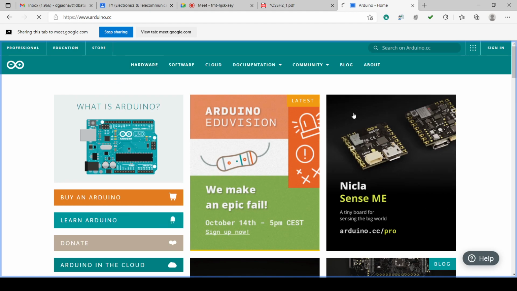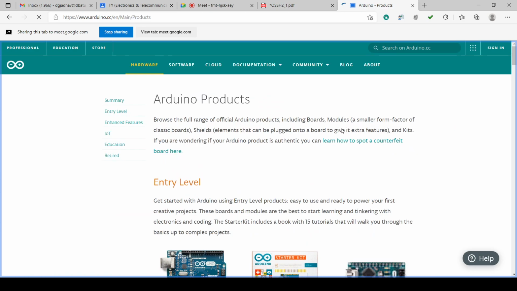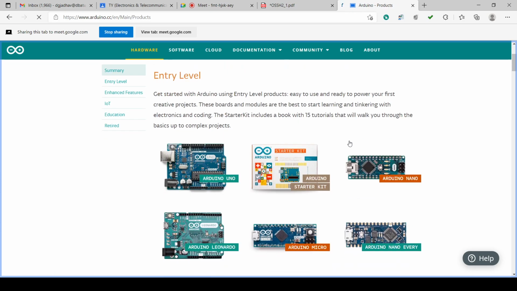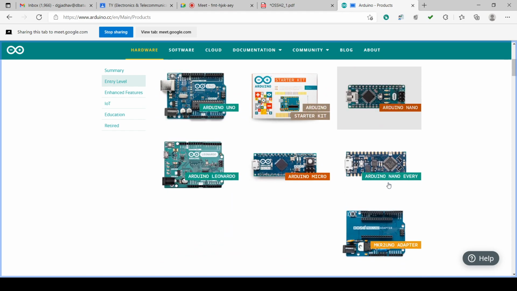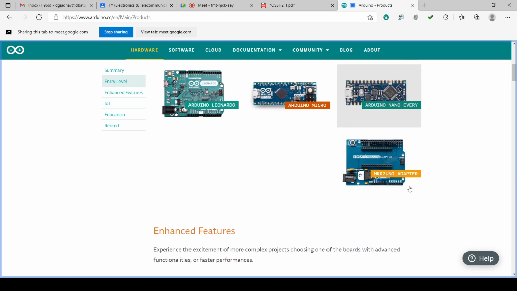So let us check the hardware. This is the entry level hardware. So Arduino Uno is there, Arduino starter kit is there, Arduino Nano is there, Arduino Leonardo is there, Arduino Micro is there, Arduino Nano Every is there, then MKR2 Uno adapter is there.